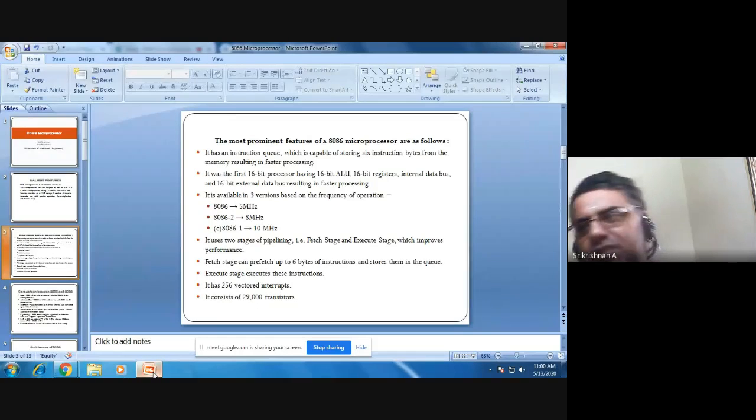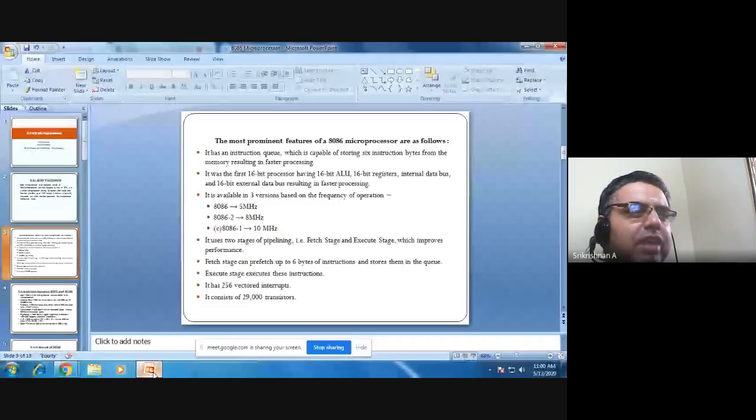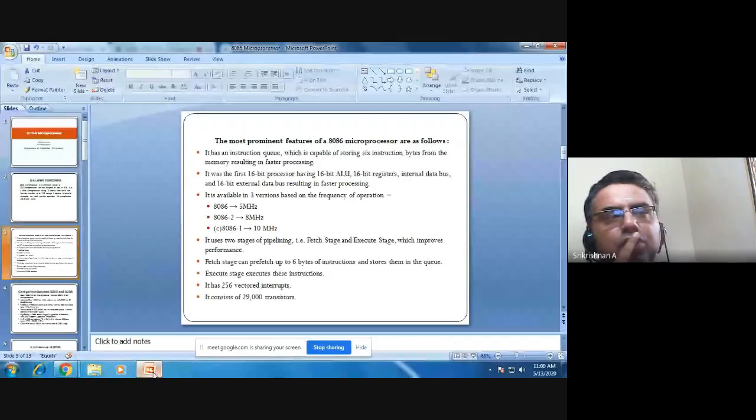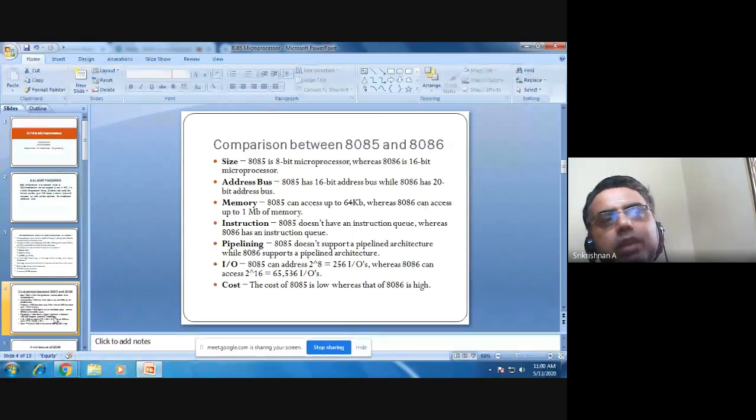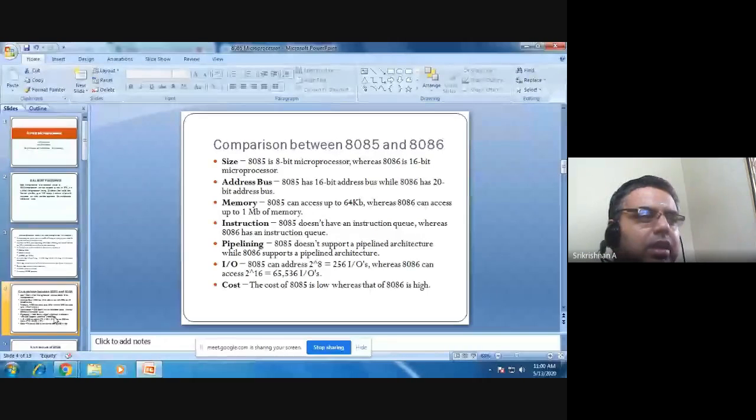Like in 8085, 8086 also has that kind of conditions. The design of the 8086 microprocessor has 29,000 transistors. Now, let us have a brief comparison between 8085 and 8086 processors.